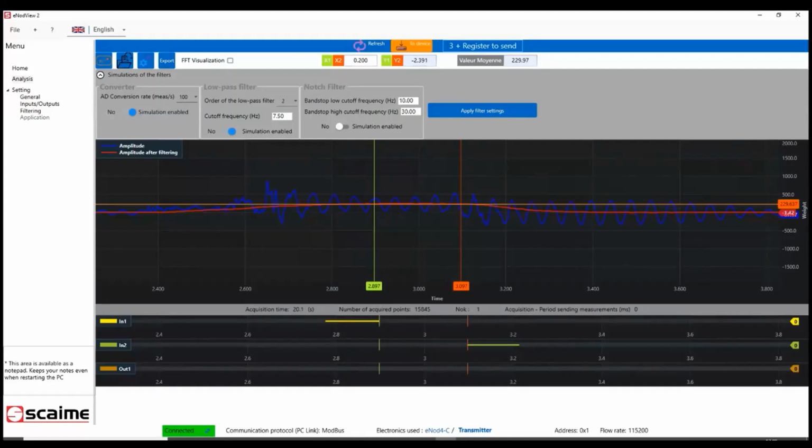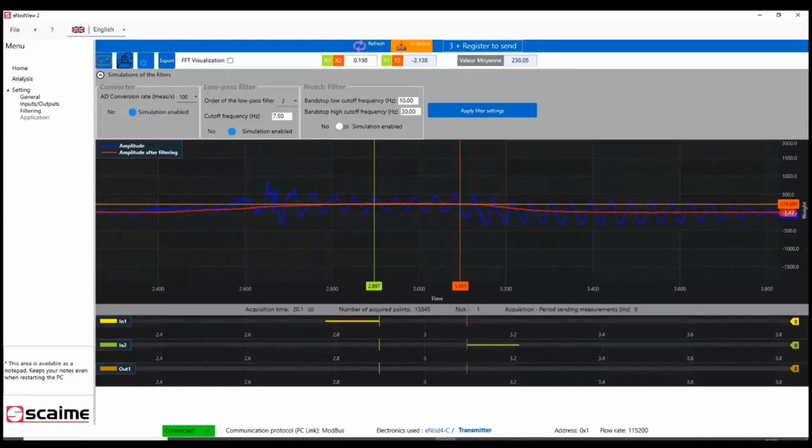Here I can see I have a mean value of 230 grams, and I have a measuring time of 0.2 seconds.